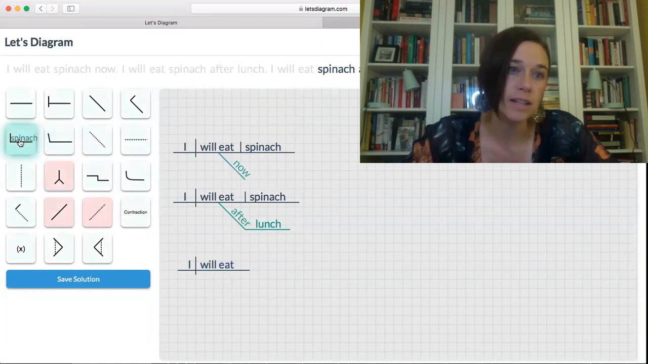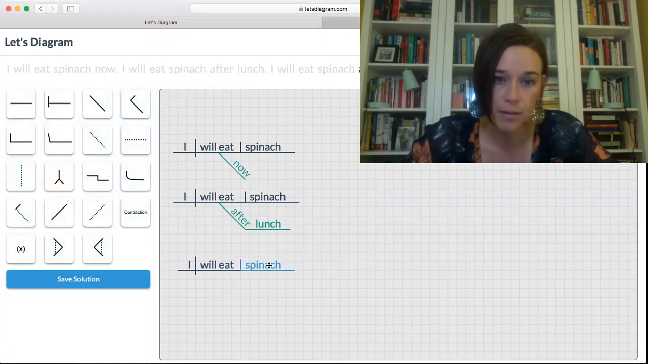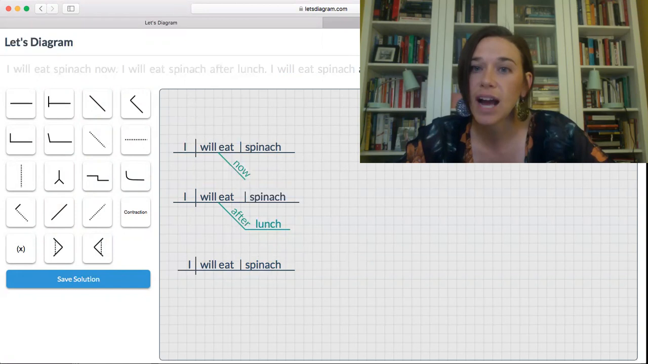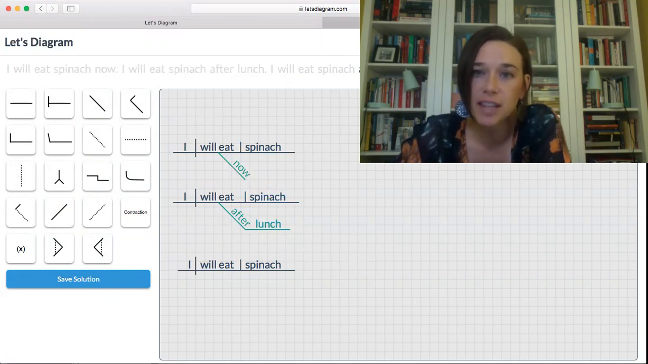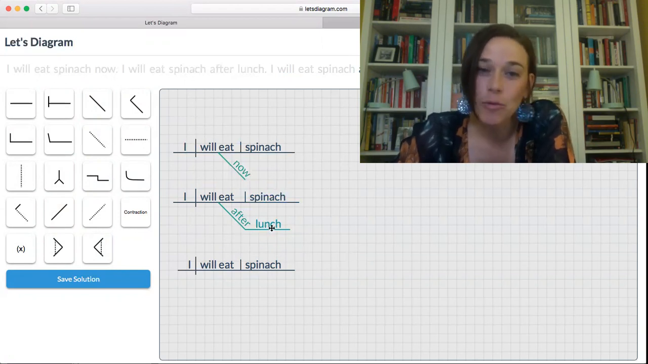Okay, what will I eat? There's my direct object. Now, after I eat lunch. Ooh. Here we have the word after, and here we have the word after. But look at this. There are different things after the word after. Here, we just had a noun after the word after.